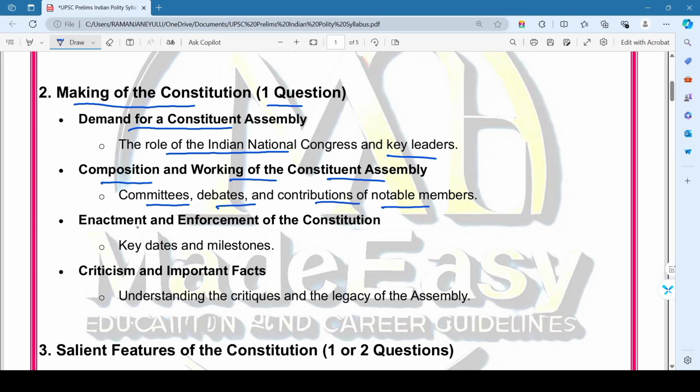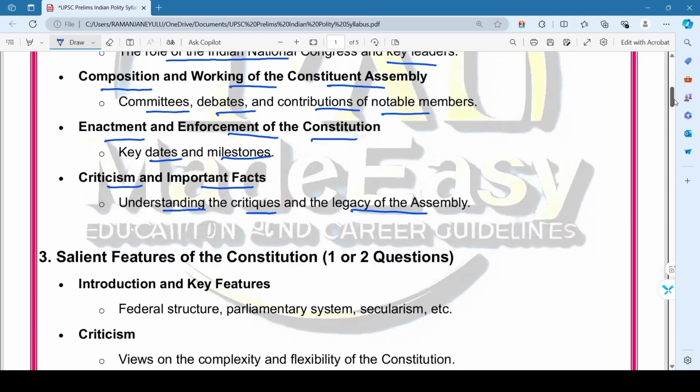Then the third topic, enactment and enforcement of the Constitution. Here we highlight key dates and milestones. Then the fourth topic is criticism and important facts. Here we mainly focus on understanding the critics and the legacy of the Assembly. So this is all about the second chapter in the Indian Polity syllabus.